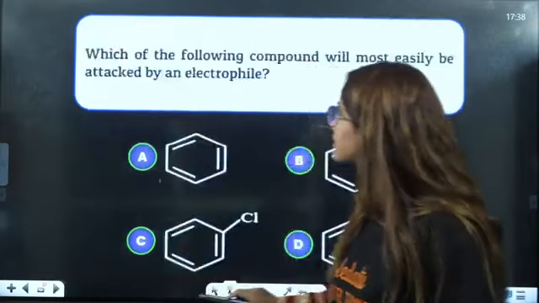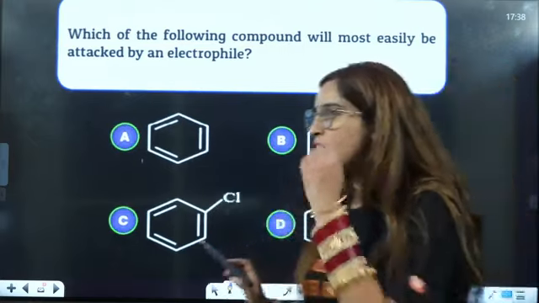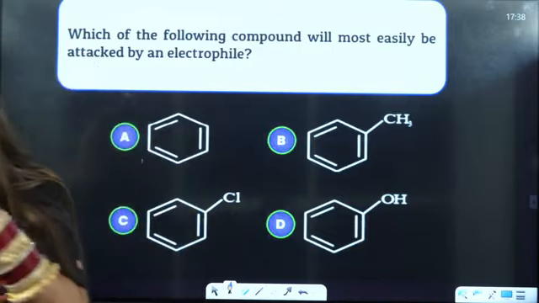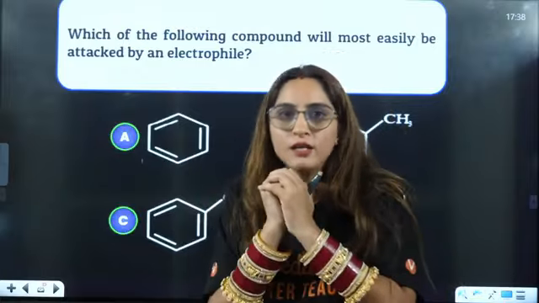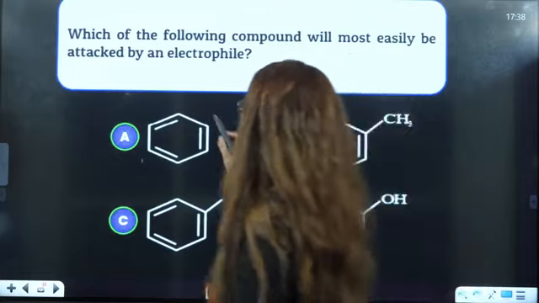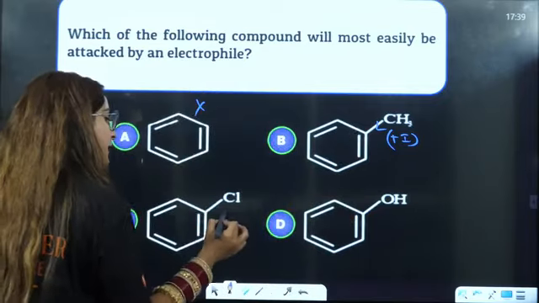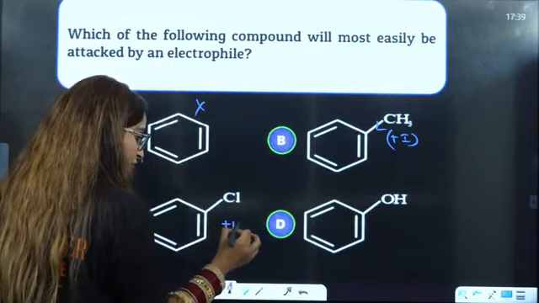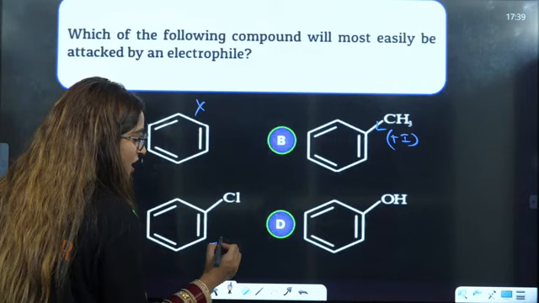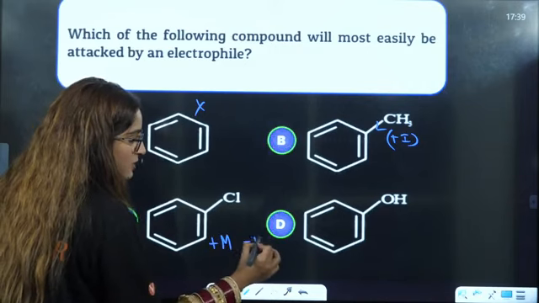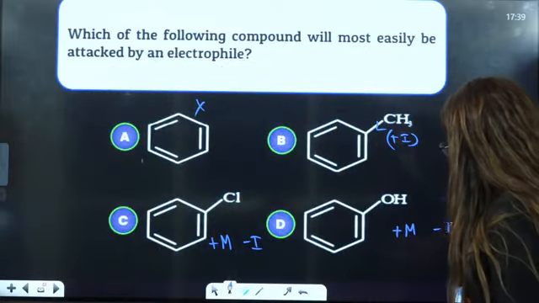Next is, which of the following compounds will most easily be attacked by an electrophile? Now for an electrophile, what do you need to have? For electrophile attack, electron loving, there should be electron density on the benzene ring. Now here you don't have any group that is donating. Here it is donating by plus I effect. Here it is donating by plus M effect, but it is taking by minus I. The important part is, it is donating by plus M, it is taking by minus I, right? Here also it is donating by plus M, it is taking by minus I.